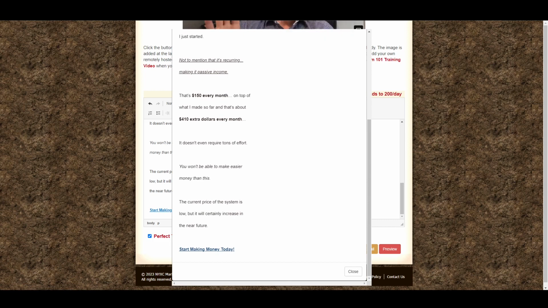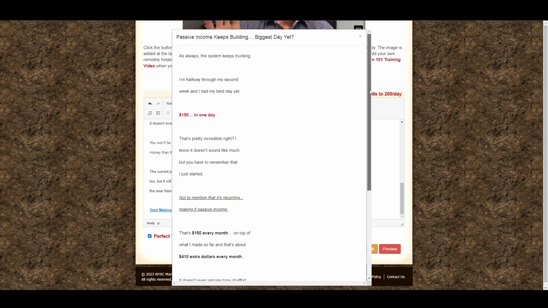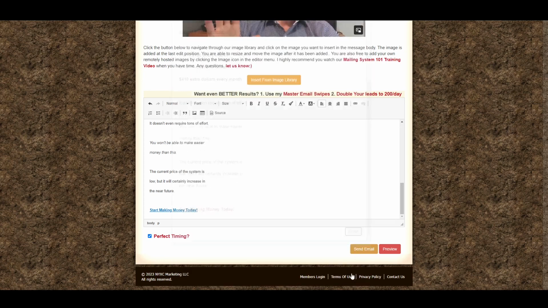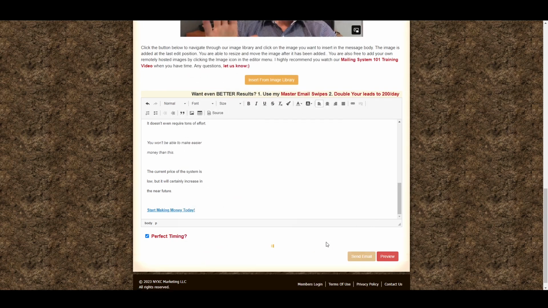One more reason why I hit preview here, guys: I want you to see the email. If you want to copy this email, totally fine. I don't mind at all. I'm going to give you a chance to copy it. Just pause the video and copy the email. So we're going to go down here. That's the whole rest of the email, and you're done. That's all there is to it, guys. Copy the email, boom, you're done. We're going to send an email. That's all there is to that.